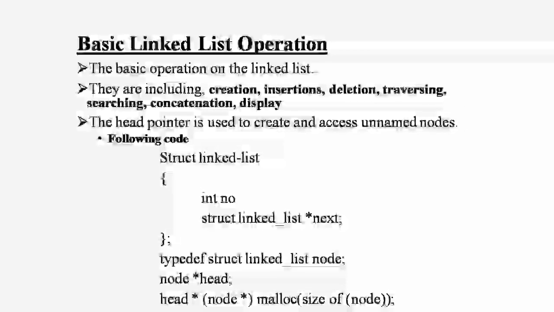Following code: struct linked_list { int number; struct linked_list *next; }; typedef struct linked_list node; node *head; head = (node *)malloc(sizeof(node)); These are the basic linked list operations.